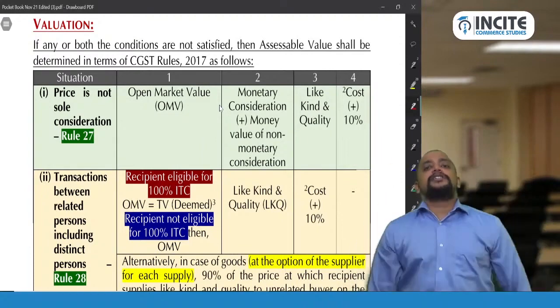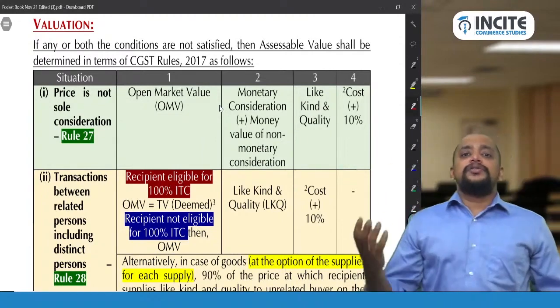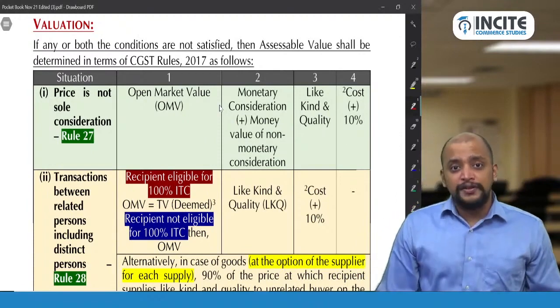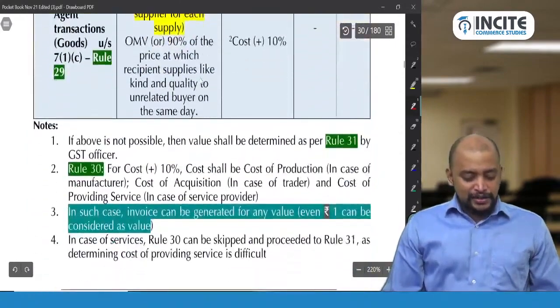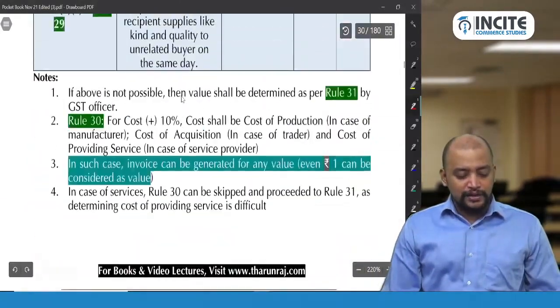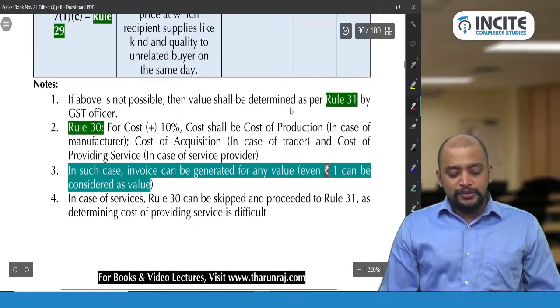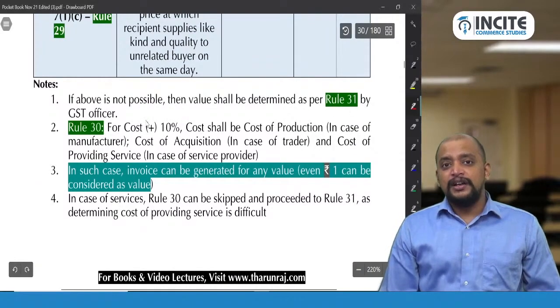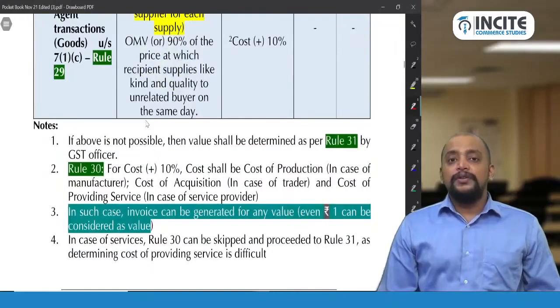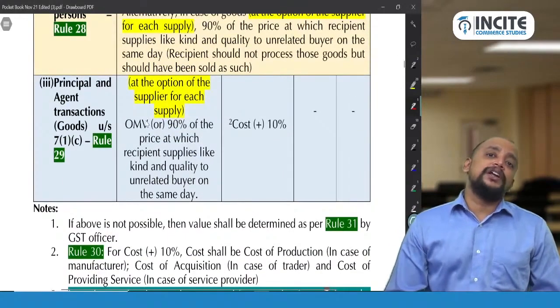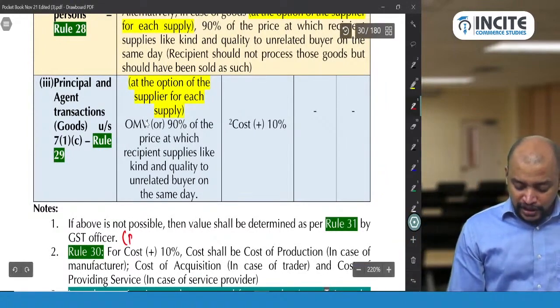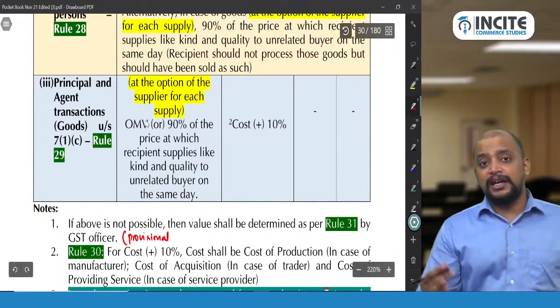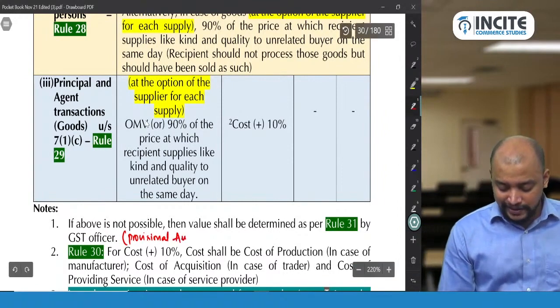If that is also not ascertainable, then I need to determine the value by applying some principles of costing, that is known as residual value, rule 31. If above is not possible, then value shall be determined as per rule 31, and this residual value will be determined by the GST officer. This is what we call as provisional assessment. So when we are unable to determine the value, we can make application for provisional assessment.